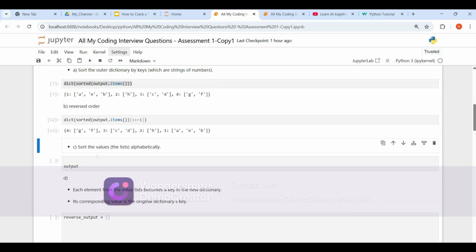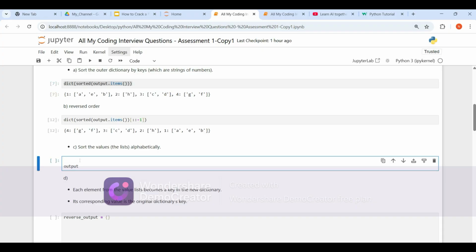Right. Sort the values alphabetically. What they're saying is, these are the values in each key. They are expecting me to sort them alphabetically. That means A, B, E. Next, it should be F and G, right? It's very simple. Let me show you how to do it.